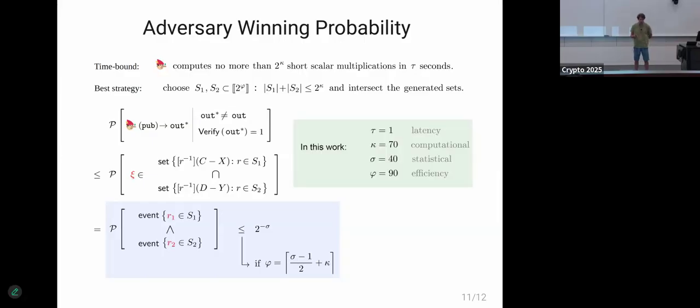So for our benchmarks, we set these parameters: tau equals 1 second, which yields kappa equals 70. So the adversary cannot compute more than 2 to the power of 70 short scalar multiplications per second. We settle for 40 bits of statistical security, which yields, according to this formula underneath, phi equals 90.